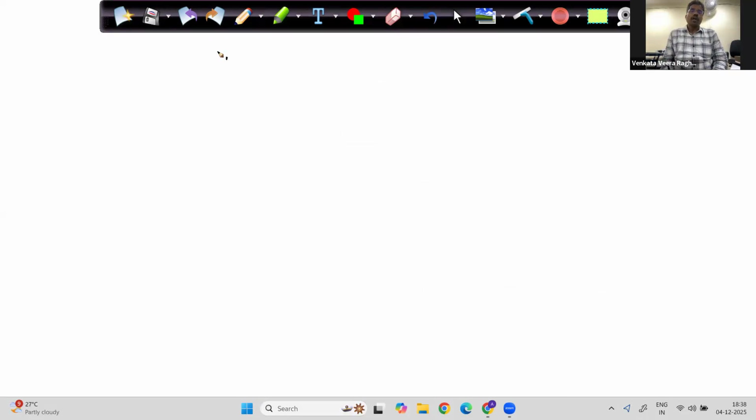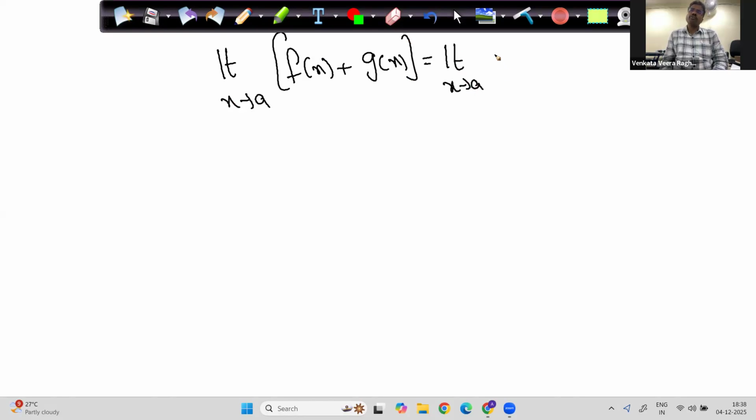The first is limit x tends to a of f of x plus g of x is limit x tends to a f of x plus limit x tends to a g of x. Same thing with minus, so you can write plus or minus.